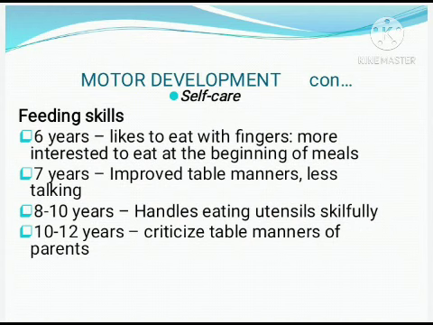By 7 years, they will improve with table manners. It changes from family to family. As the family teaches table manners, the baby learns, so there will be less talking. At 8 to 10 years, they handle the eating utensils skillfully. They will be able to use the fork and spoon and even the vessels skillfully, and the knife, all these things. By 10 to 12 years, they criticize the table manners of parents. The parents have taught them, and if the parents are not following it, they will criticize the parents. So that is regarding the feeding skills.